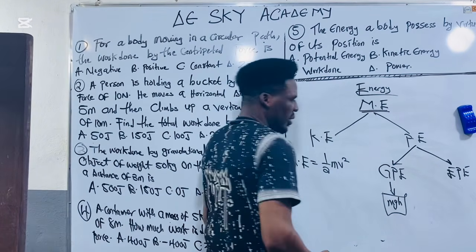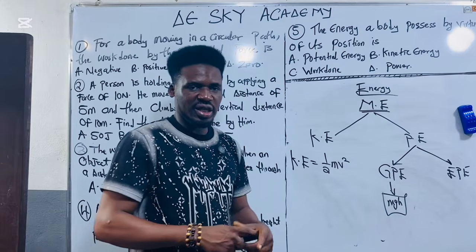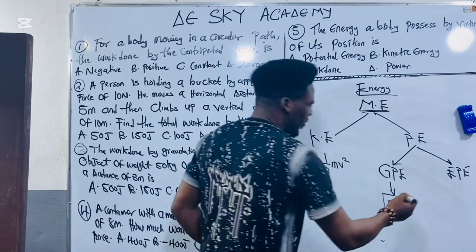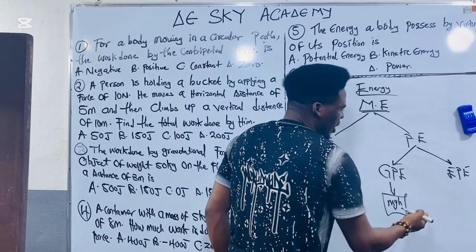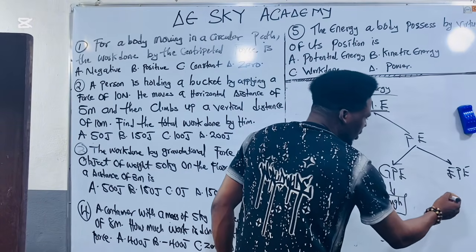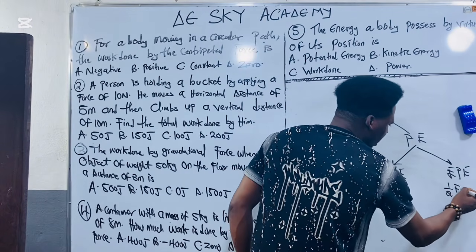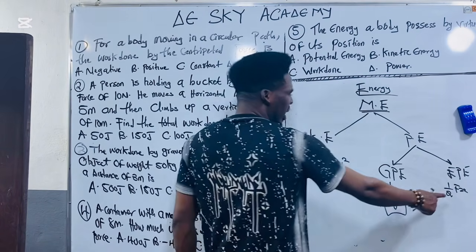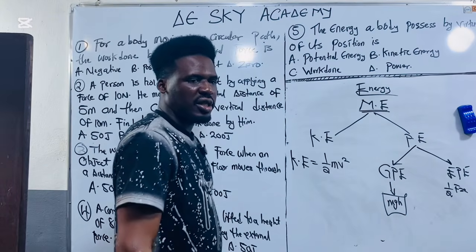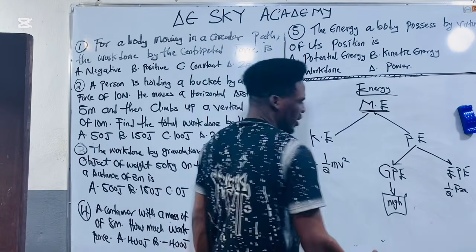As for elastic potential energy, that is where you talk about elasticity. The formula for calculating elastic potential energy is half Fx, where F is force and x is the distance or extension.